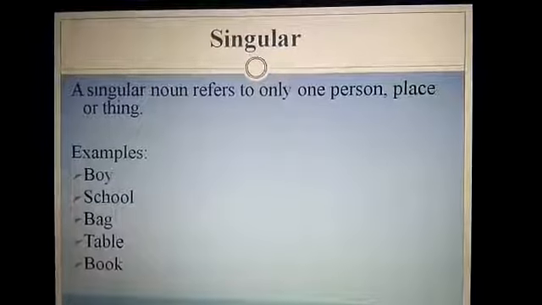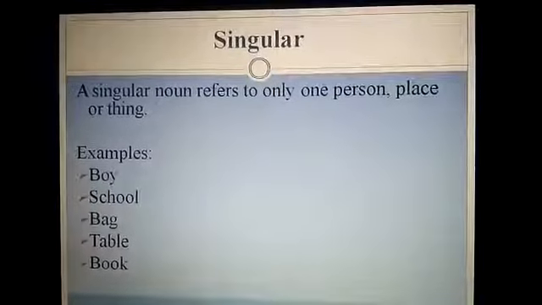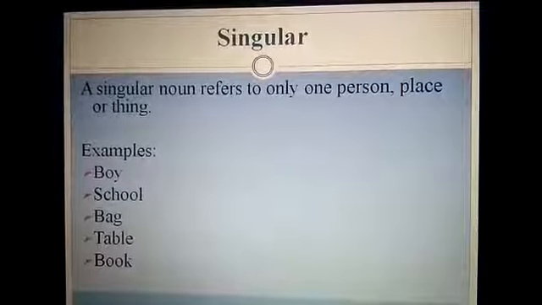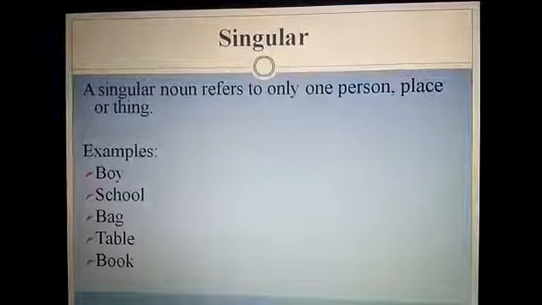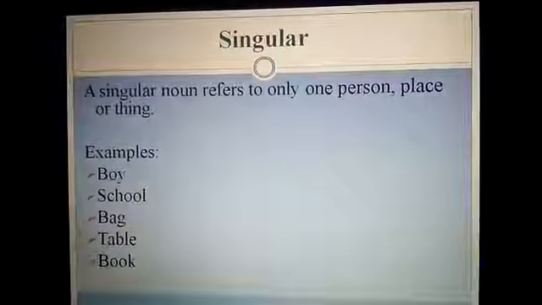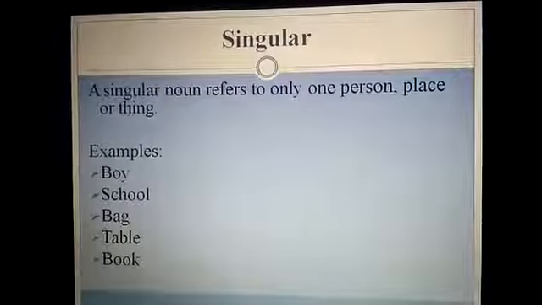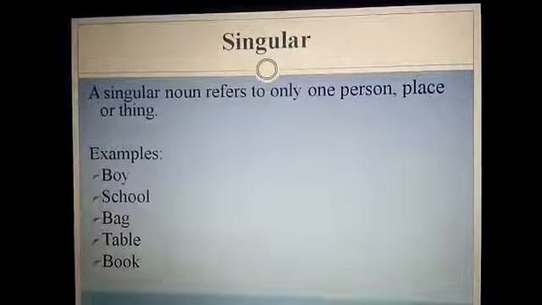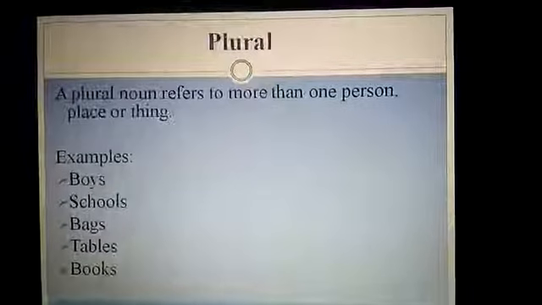Now here the word number means that a noun can be singular or plural. A singular noun refers to only one person, place or thing. We call a singular noun a word which is used for one person, one place or one thing. Look at the examples: boy, school, bag, table, book. So these are called singular nouns.